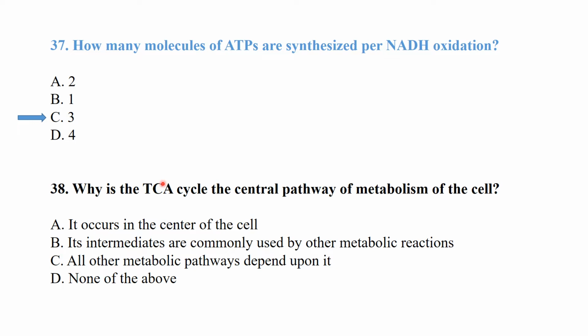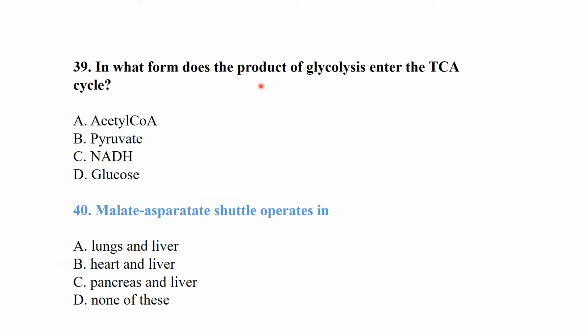Why is the TCA cycle the central pathway of metabolism of the cell? Its intermediates are commonly used by other metabolic reactions. In what form does the product of glycolysis enter the tricarboxylic acid cycle? So acetyl coenzyme A is the answer. The malate aspartate shuttle operates in heart and liver.